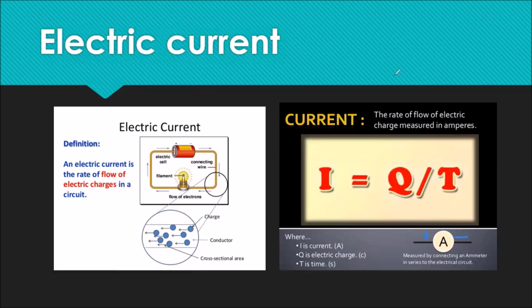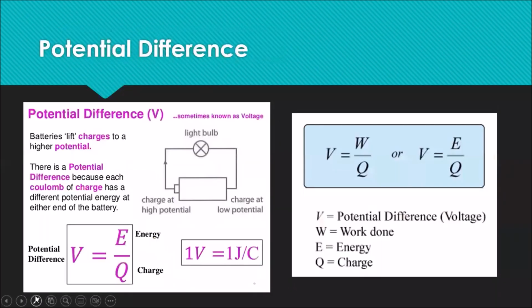Let's go to the next topic of discussion, which is potential difference. After electric current, which has the symbol I, we come to the next term, V, and that is potential difference. If you have seen an electric cell, the cell which is there in our remote, there's a bulging end and there's a flat end. The bulging end always represents the positive terminal, and the flat end always represents the negative terminal.